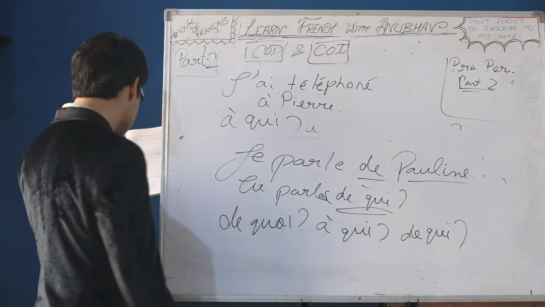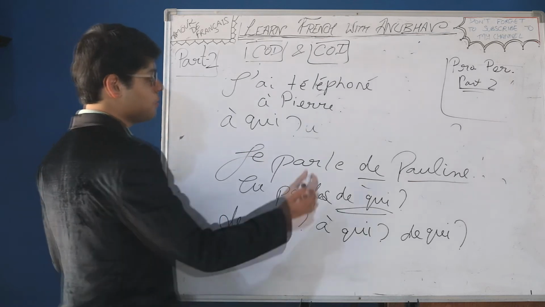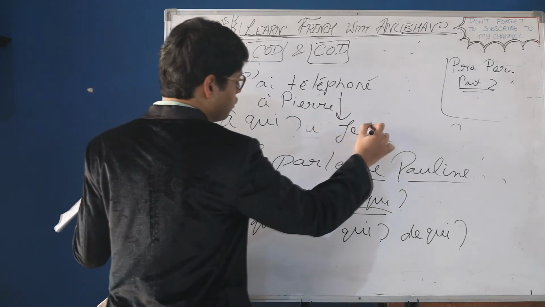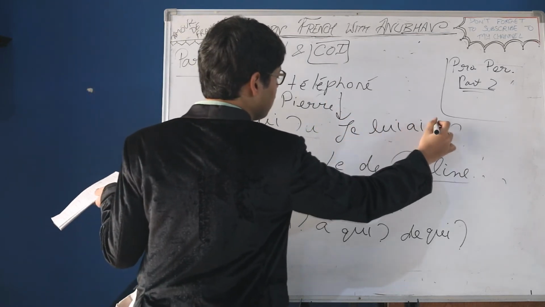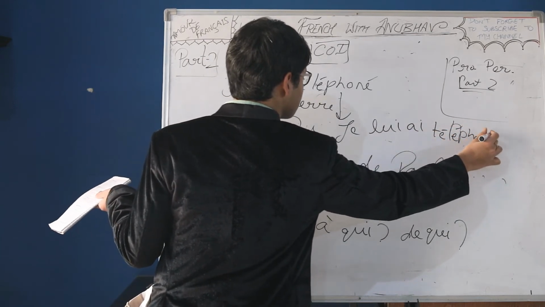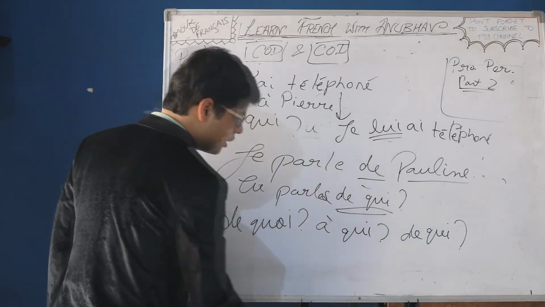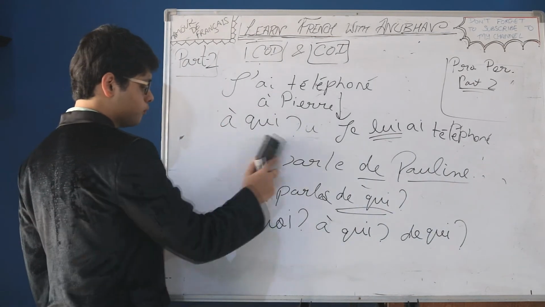That would be kind of weird. Still, if we had to put the pronoun, it would be je lui ai téléphoné. Lui, the pronoun for the singular object.